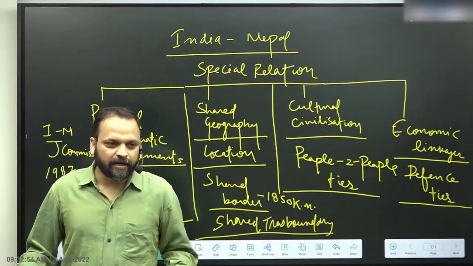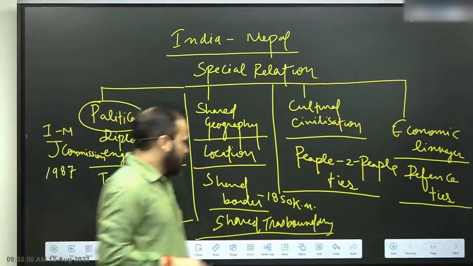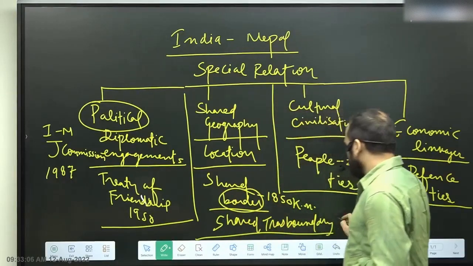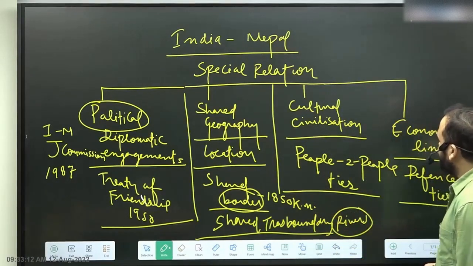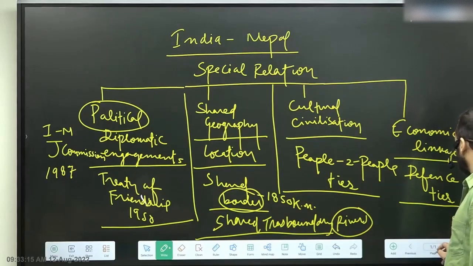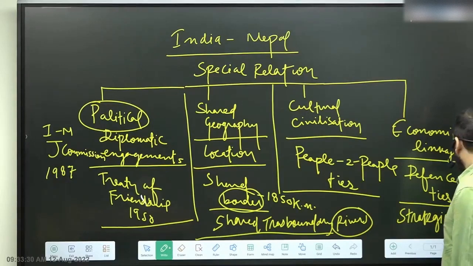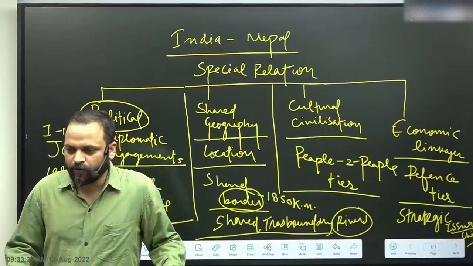So then we identify if the issues are identified. Yes, there are political issues between India and Nepal. If we have a shared geography, we have issues related with border and we have issues related with rivers. All right? And then we also have issues which can be seen as larger issues of strategy. Strategic issues in this relationship mainly comes from the fact that China, now a powerful neighbor of India, is also keen on expanding its influence in India's neighborhood.